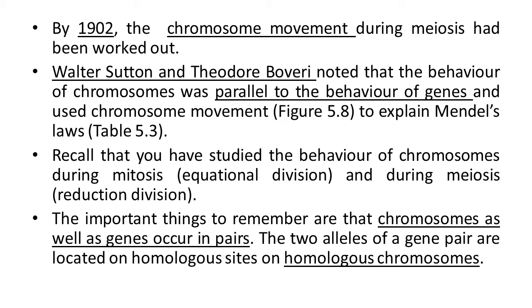In 11th standard also, we have studied the behavior of chromosomes during two types of cell division, that is mitosis, which is also known as equational division, and meiosis, also known as reduction division. So we can understand, at that time during cell division, mitosis or meiosis, the behavior of chromosomes and their movement is observed. The important things to remember are that chromosomes as well as genes occur in pairs. The two alleles of a gene pair are located on homologous sites on homologous chromosomes.